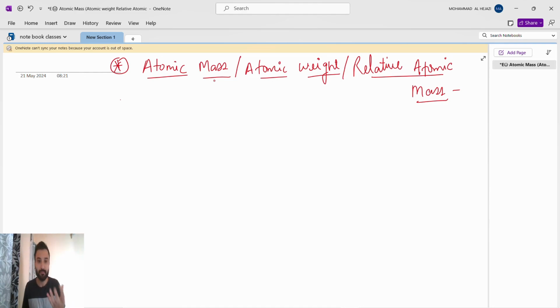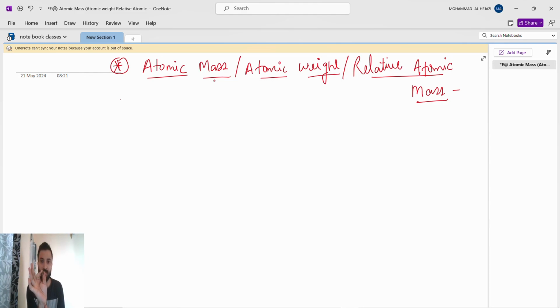Why? Because what is mass? Suppose this is a pen, so the mass of the pen is the amount of matter present inside the pen, correct? Suppose it is 10 gram, so here also it is 10 gram. If you take it to a different planet also, it will remain 10 gram. Because mass is just how much matter is present in the substance, that's it.